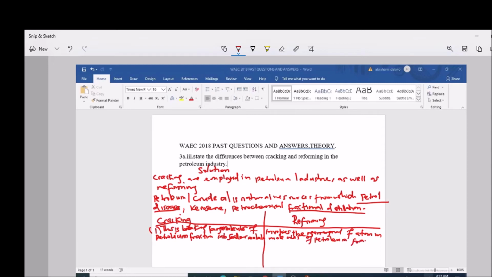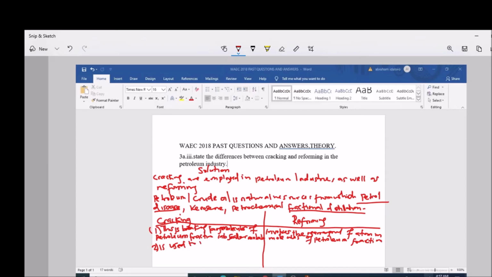So the number one, that is the cracking, is just involved with the breaking of large molecules of petroleum fraction into smaller molecules, while reforming involves the rearrangement of atoms in molecules of petroleum fractions.